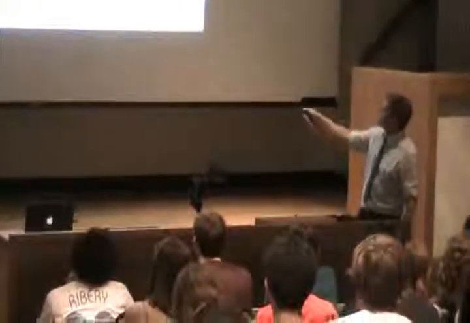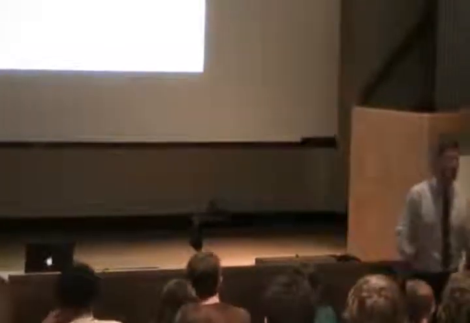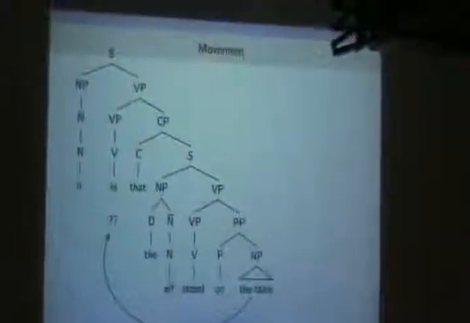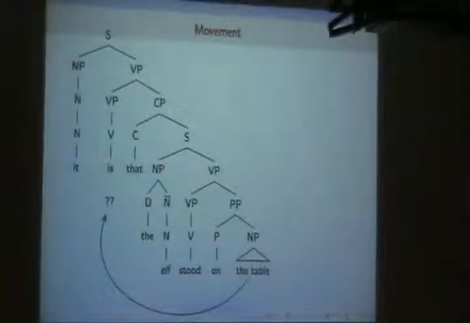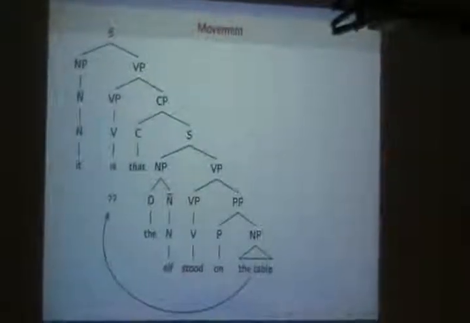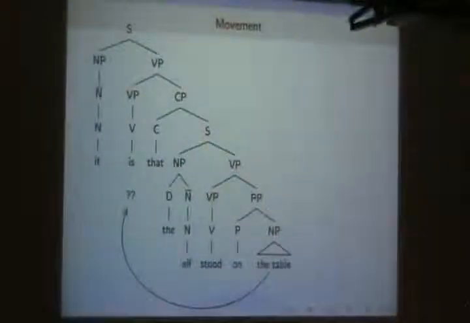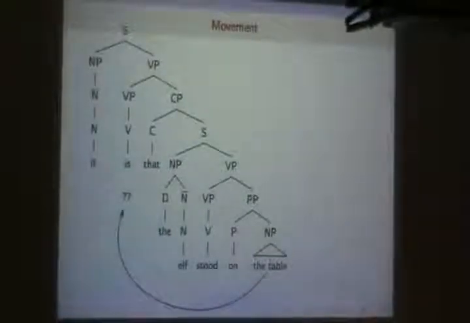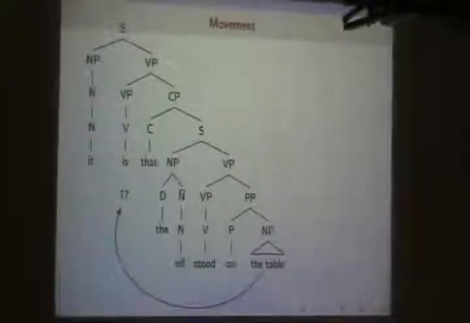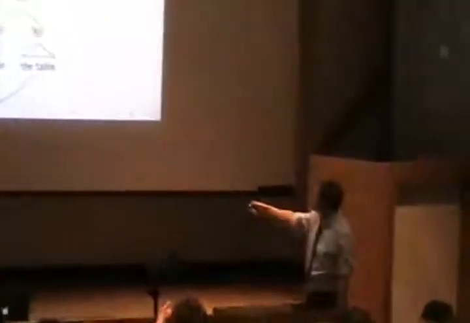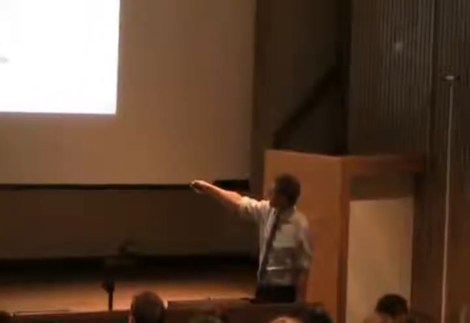In this case, what that rule does is it starts with this sentence. This is something our phrase structure rules can create. This sentence has a noun phrase and a verb phrase, and this verb phrase has a complementizer phrase in the right spot after this verb phrase headed by is. And this complementizer phrase has a sentence in it which is complete. Here the preposition is followed by the noun phrase, the table. This is what you are saying. I mean, this is what you are communicating. But what comes out of your mouth is something that takes this and relocates it over here somewhere.